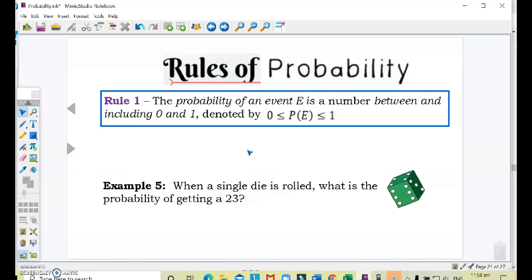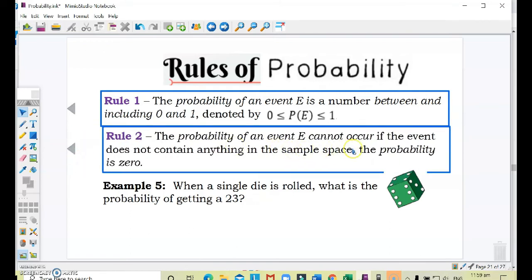But when we talk about percent, because probability can be in percent form, right? Just like what we talked about earlier. So that would be 0% up to 100%. Next, Rule 2: the probability of an event E cannot occur if the event does not contain anything in the sample space. Exactly. So the probability in that case is 0, just like this example.